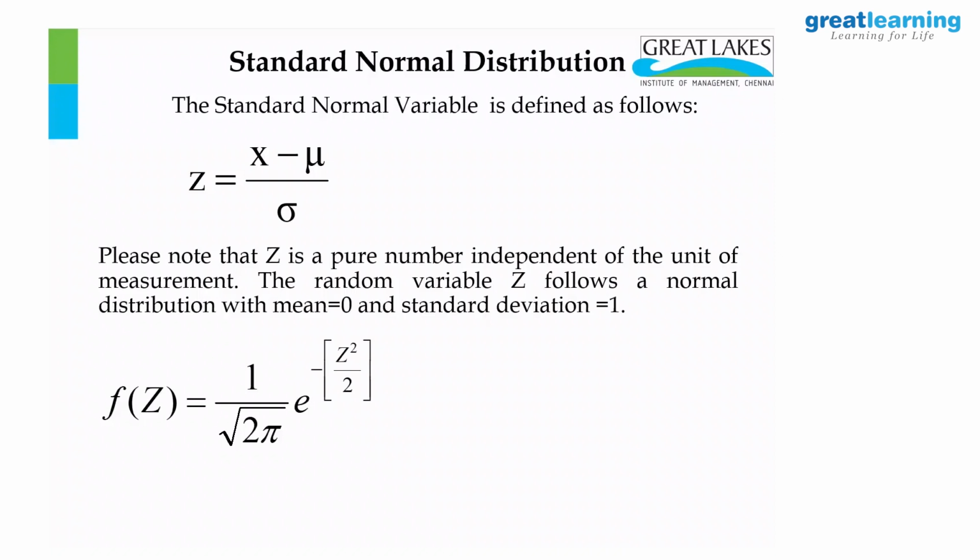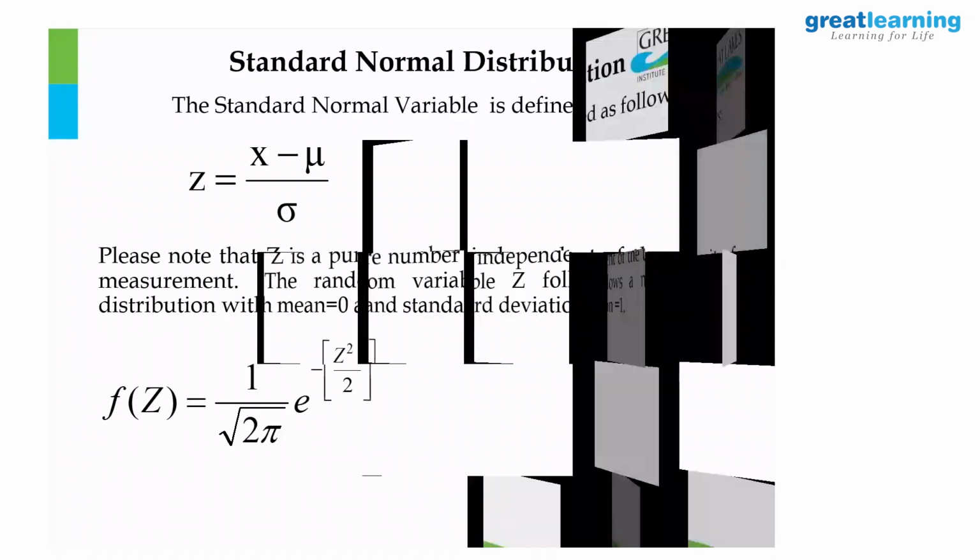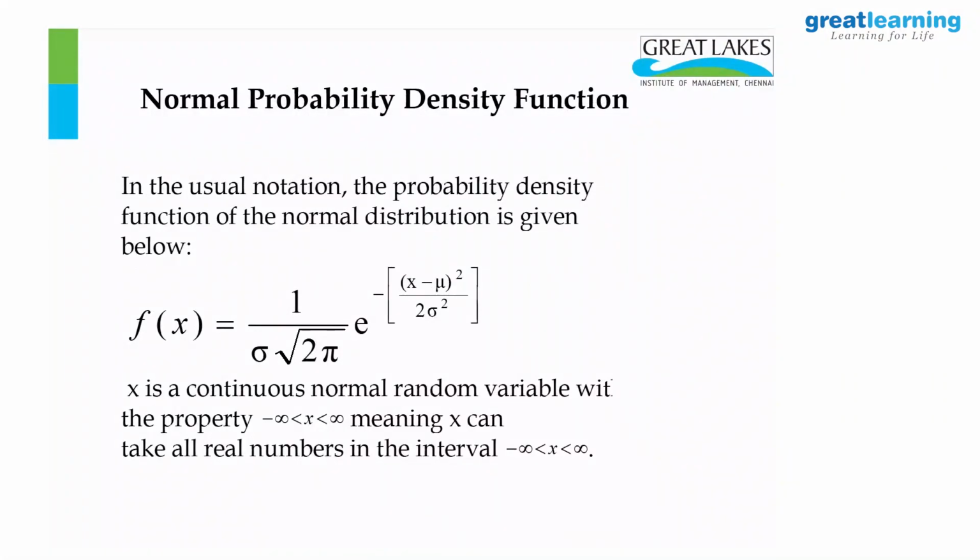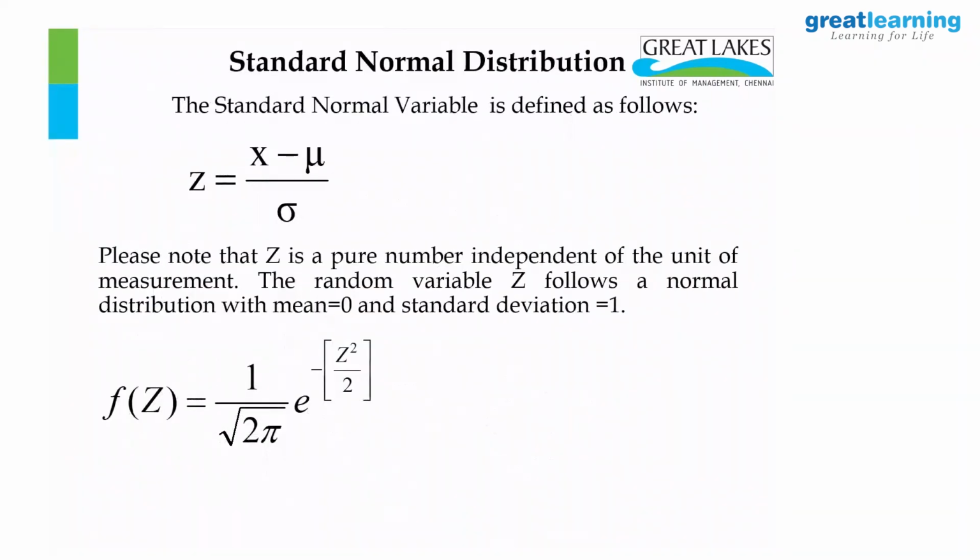Simple. The previous one is x minus mu by sigma. Now here it has got sigma, here also there is a sigma, x minus mu is there. Now x minus mu by sigma becomes z. I can write this as 1 upon 1 root 2 pi, e to the power minus z minus 0 whole squared by 2. So sigma is 1, mean is 0 always.